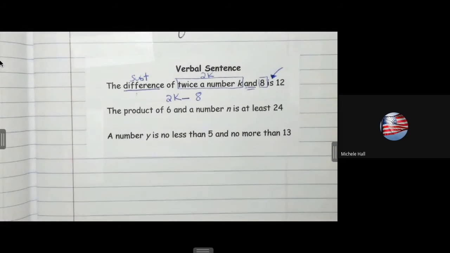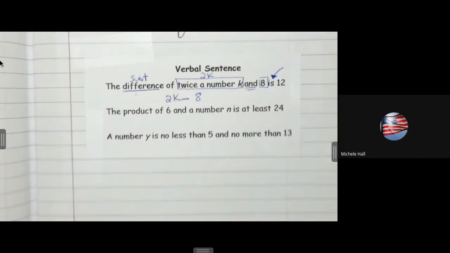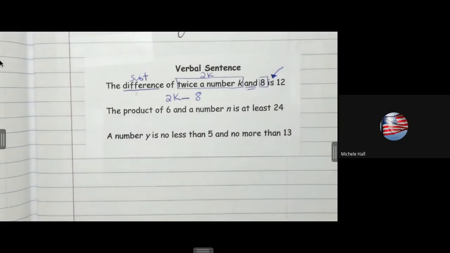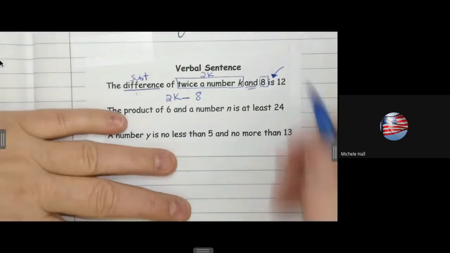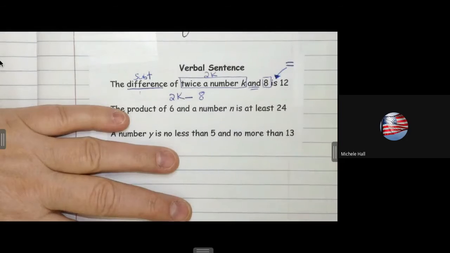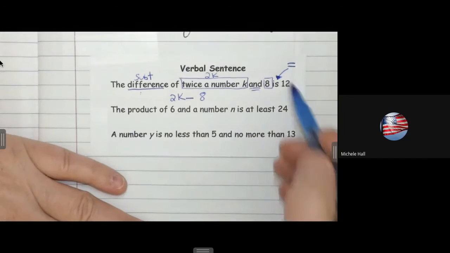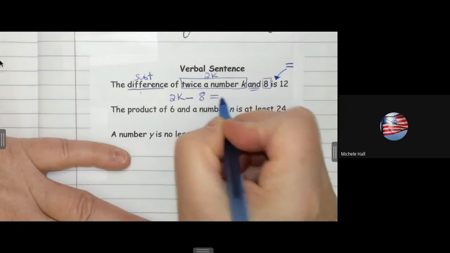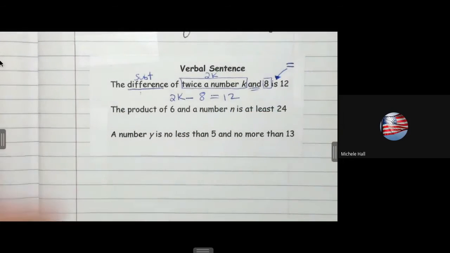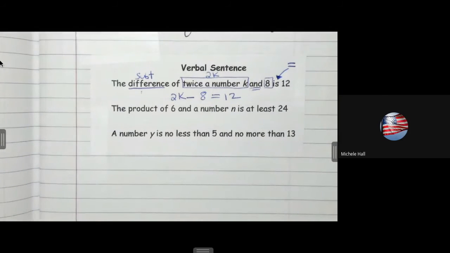What does is mean? The difference of twice the number k and 8 is 12. So is always means equal. That's why I drew an arrow to it. Is always means equal. So is 12. There's an equation. It has an equal sign. It's an equation.